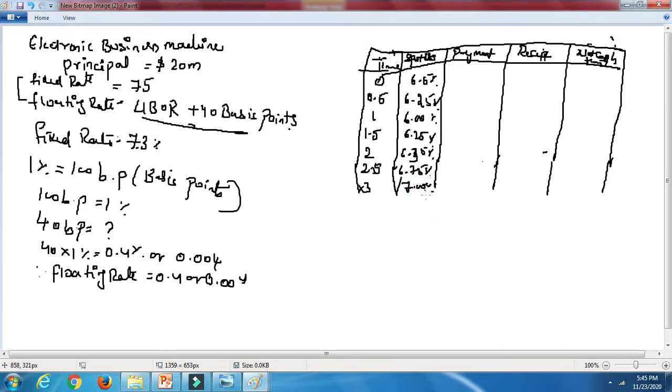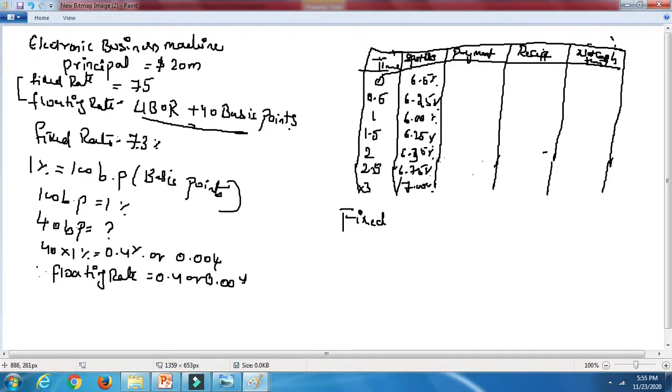Okay. So now the payments, let's see the payments. So how we are going to calculate the receipts and payments, that is what I am going to show you. Fixed payment, fixed period. Okay. So how we are going to calculate this fixed rate.